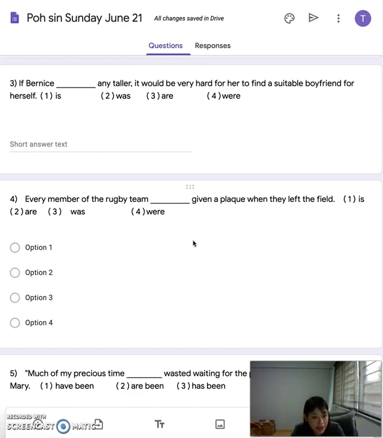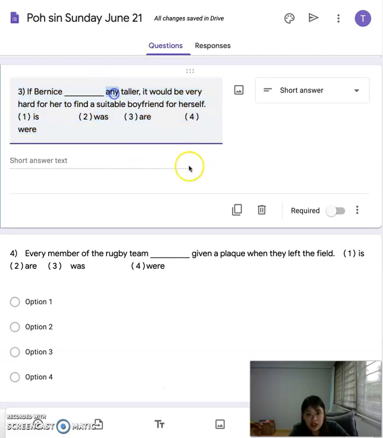After the comma, there must be a past tense. Before the comma, you cannot have the word any. Since you have the word any, is this still an if condition rule? No. So if it's not an if condition rule, you look out for the normal things like past tense or present tense, singular or plural.